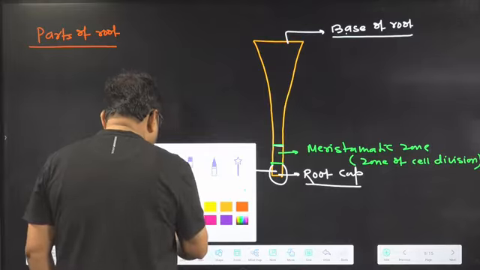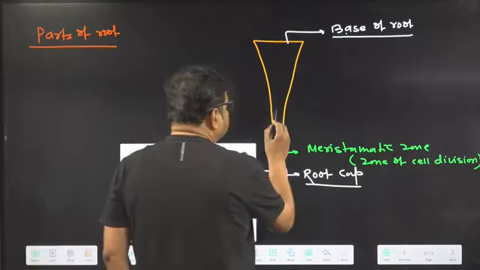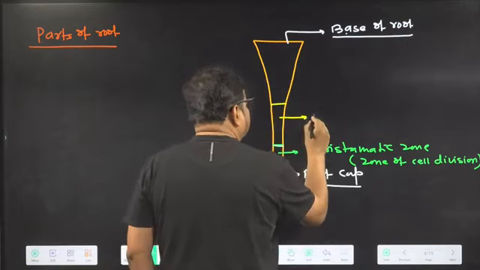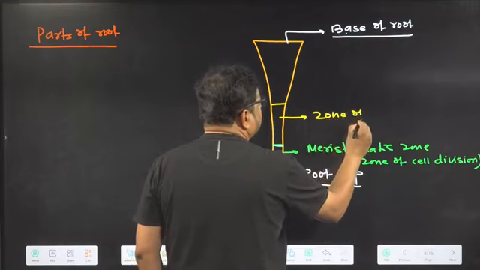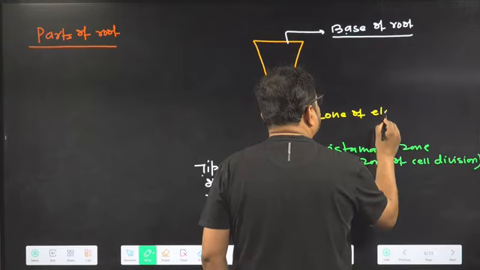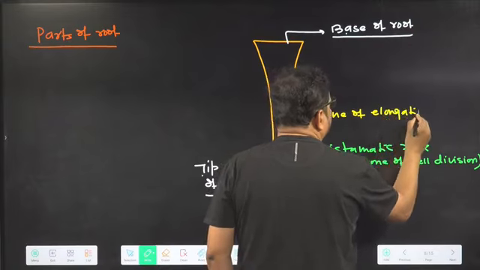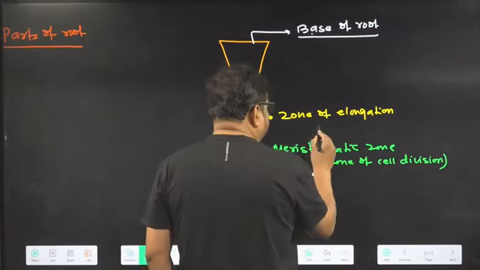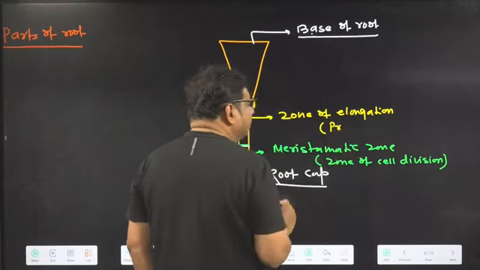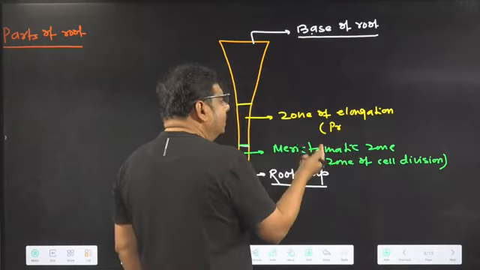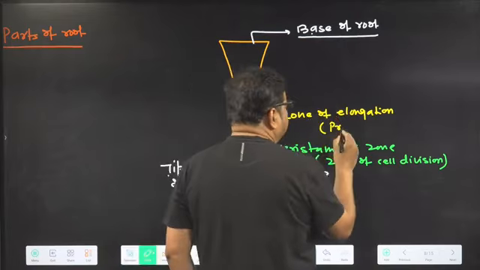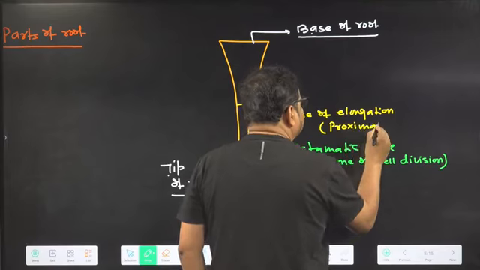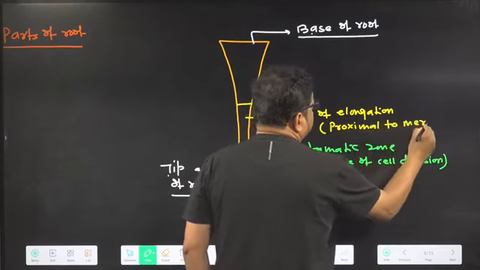Just proximal to the meristematic zone, the zone of elongation is present. Here a student was confused. Is it present proximal to the meristematic zone or distal to the meristematic zone? So it is proximal to the meristematic zone.